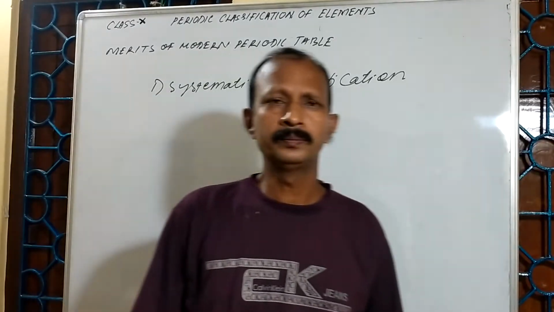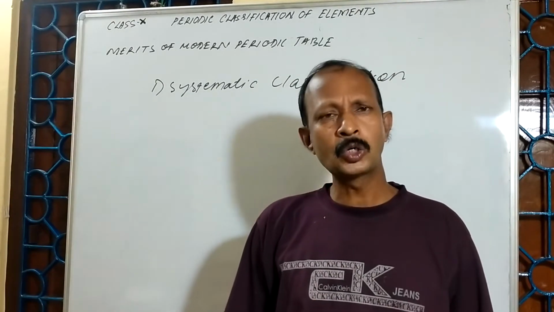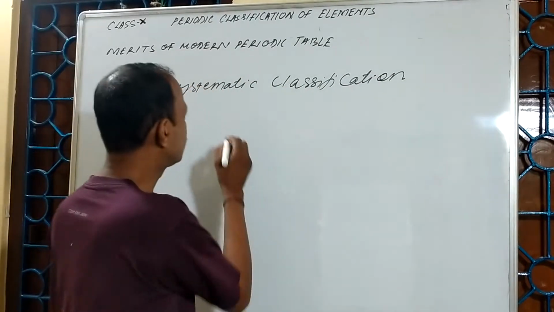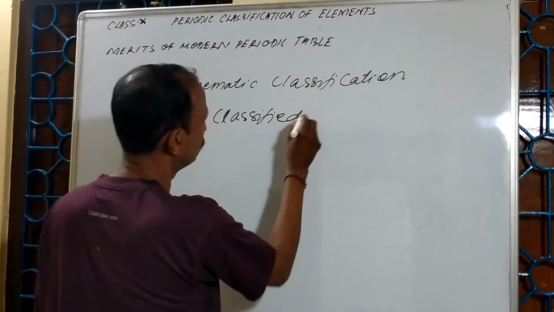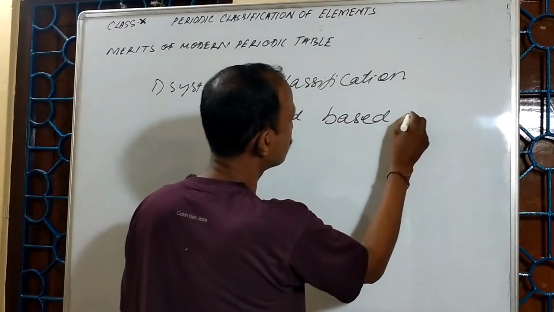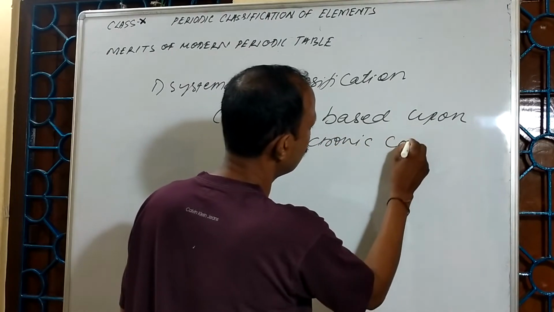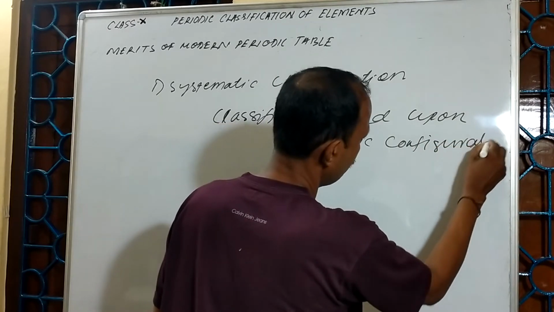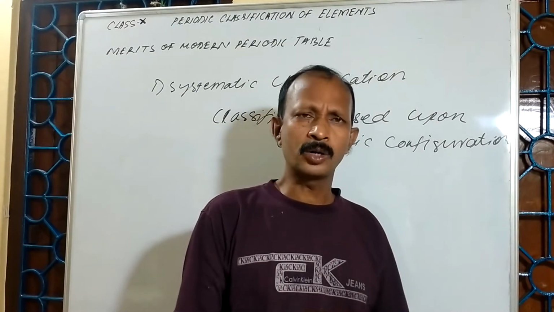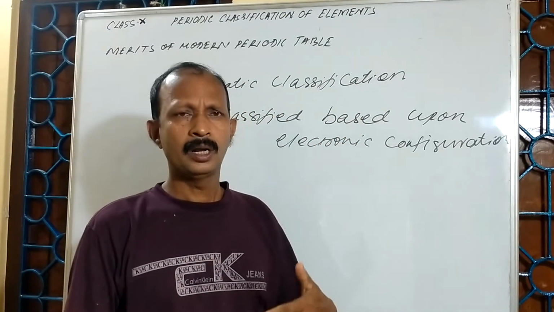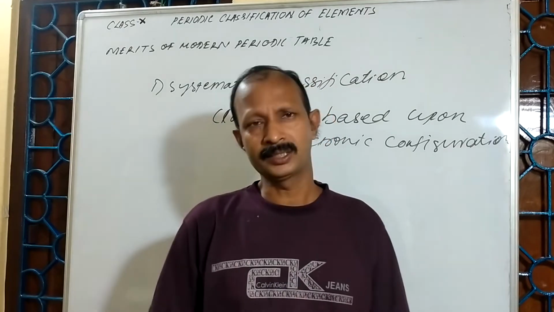In the modern periodic table, elements are classified based upon electronic configuration, or I can say that elements are arranged according to increasing order of their atomic numbers, and atomic number is more fundamental than atomic mass.